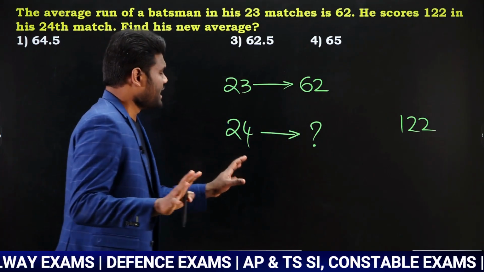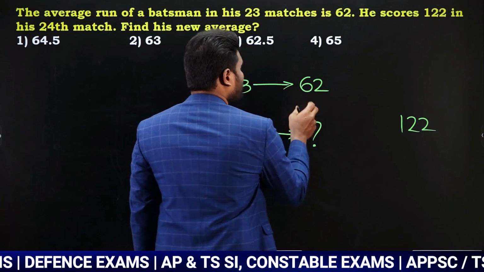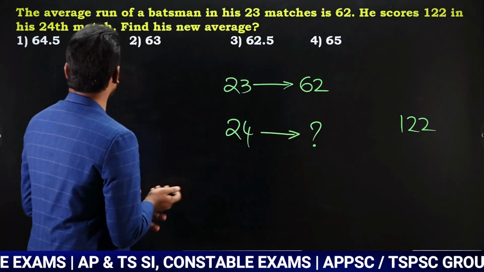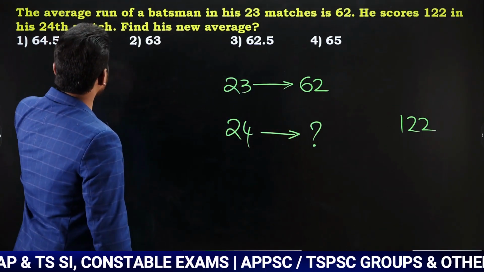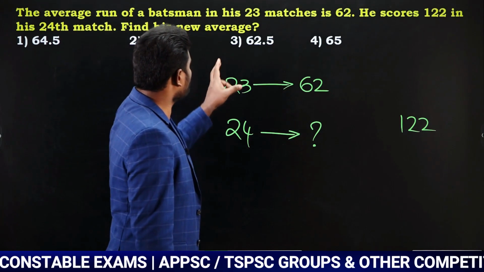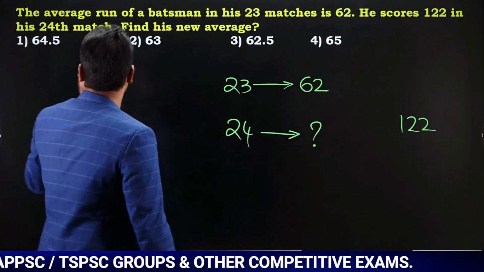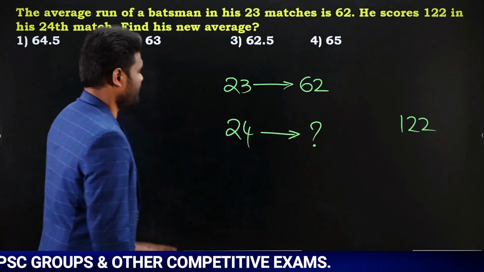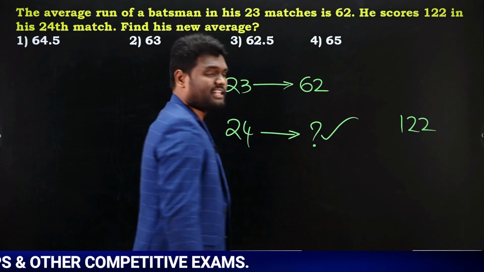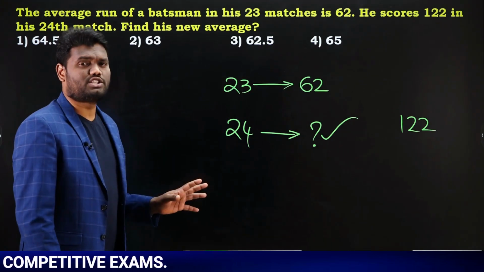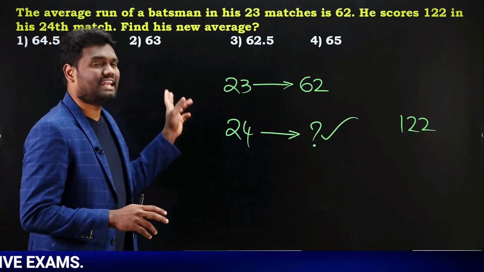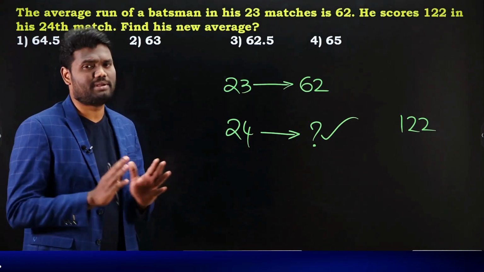Very simple question. If you observe carefully, did they say how much the increase is? They did not say it. The average runs of a batsman in his 23 matches is 62. He scored 122 runs in the 24th match. Find his new average. Yes, we need to find this value. Either you can solve this with the concept of equal distribution, or else using left hand side difference, right hand side difference. Any of them is okay.